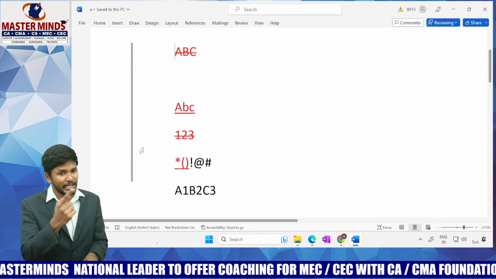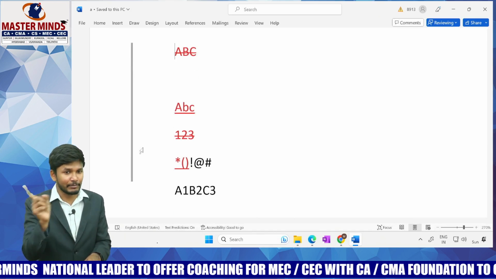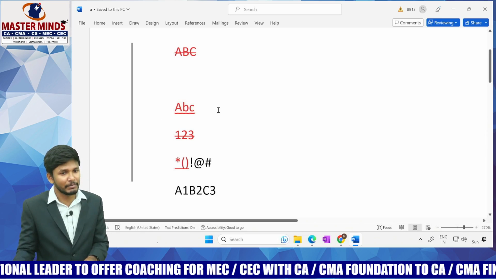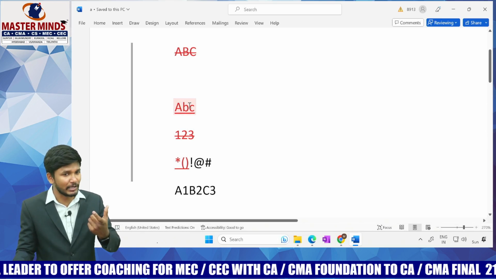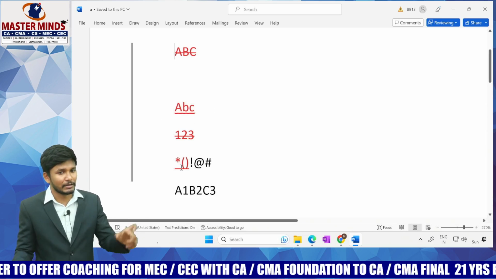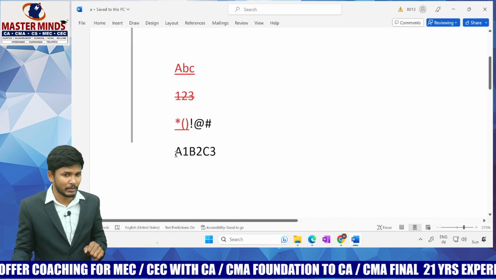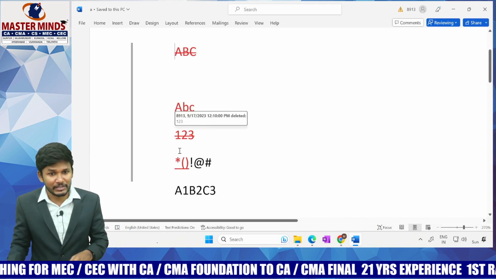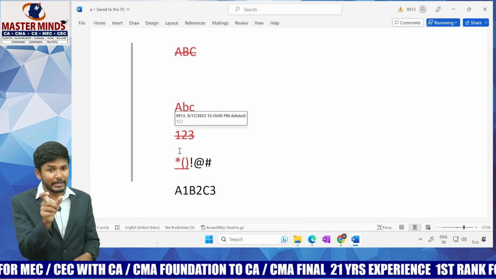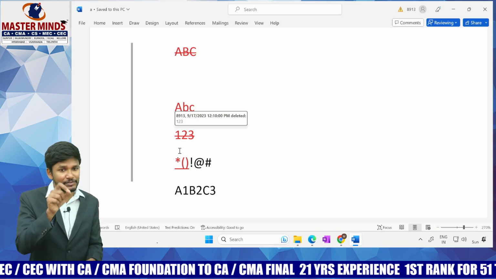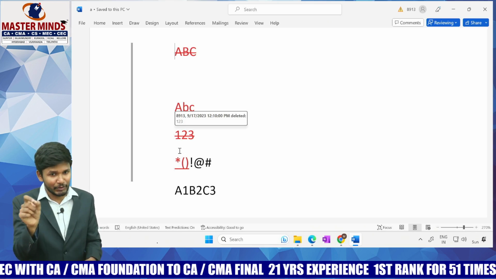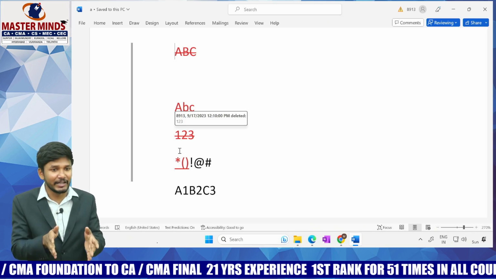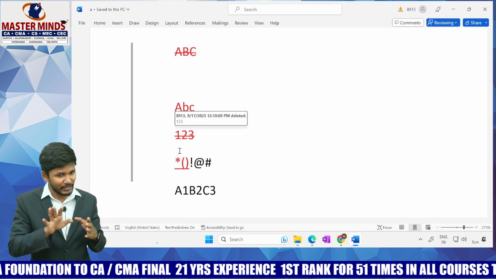Correct. Initially the capital ABC was there. I have removed that, and you find a strike here. After that I added ABC, capital A, BC, extra added, and it's being shown in red color. 1, 2, 3 removed, star, open bracket, close bracket added, which is reflected in red color. What they are trying to tell is, if you observe, system number 8913 on 17th of September at 12:10 PM, content was deleted. The system is tracking everything this clearly. Hope you are understanding now.